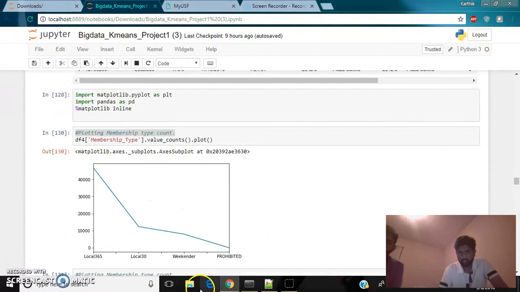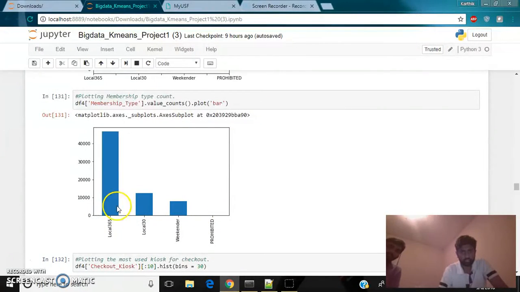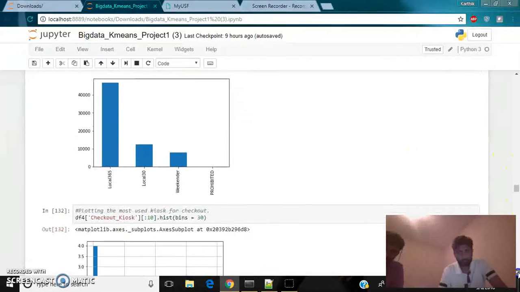As we can see, the largest number of memberships are Local365, and the next best are Local30, Weekender and Prohibited. One interesting fact is that most of the customers are not prohibited from receiving any kind of membership, which is really good.